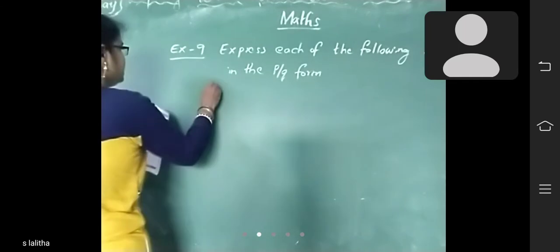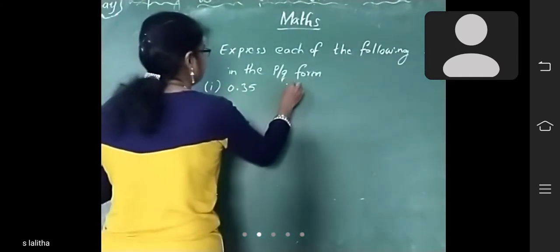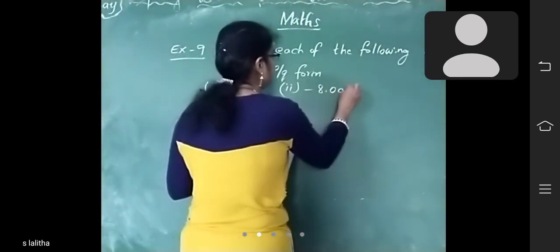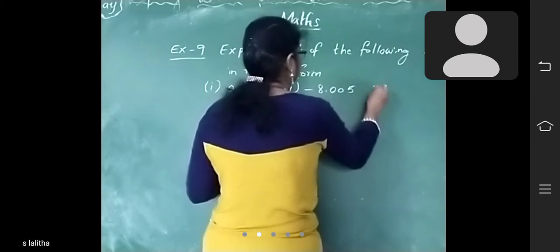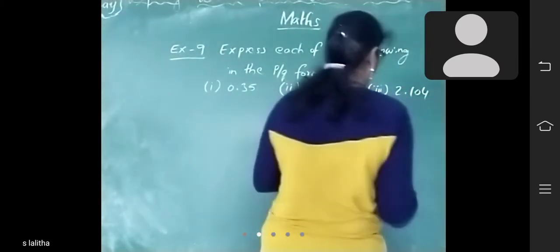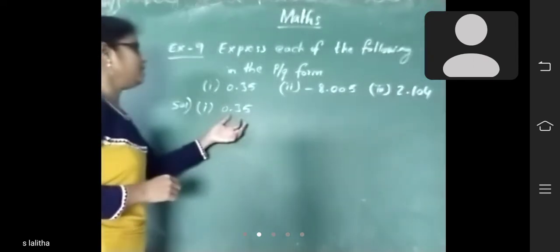So the first one is 0.35, the second one is minus 8.005, the third one is 2.104. First one is 0.35. What is this?